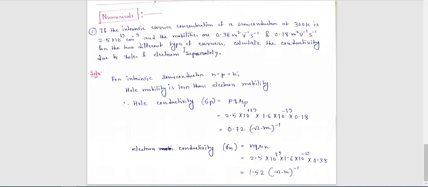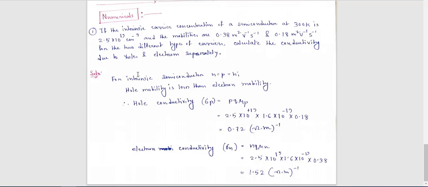For the two different types of carriers, normally we assume that electrons are first, after that holes. Okay, so mobilities are these. So calculate the conductivity due to holes and electrons separately. That means here mobilities are given to you.